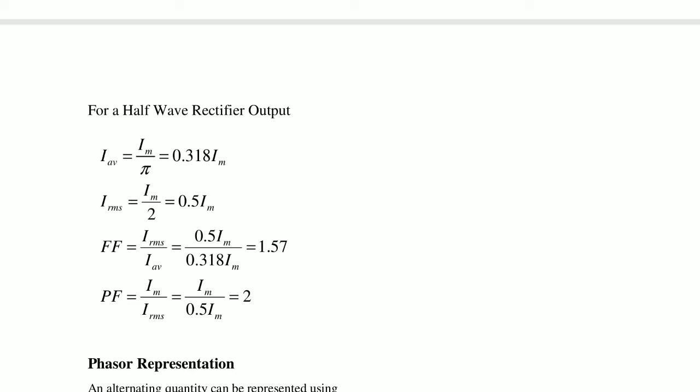Now peak factor is nothing but Im by IRMS. So Im is the maximum value, RMS is 0.5 Im, so we get the peak factor as 2.